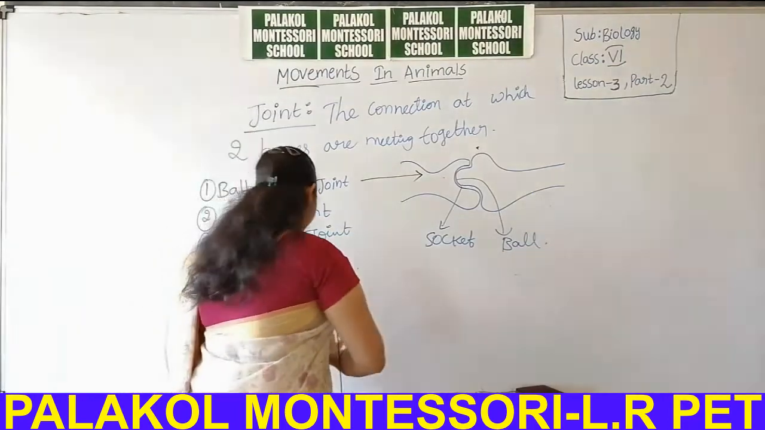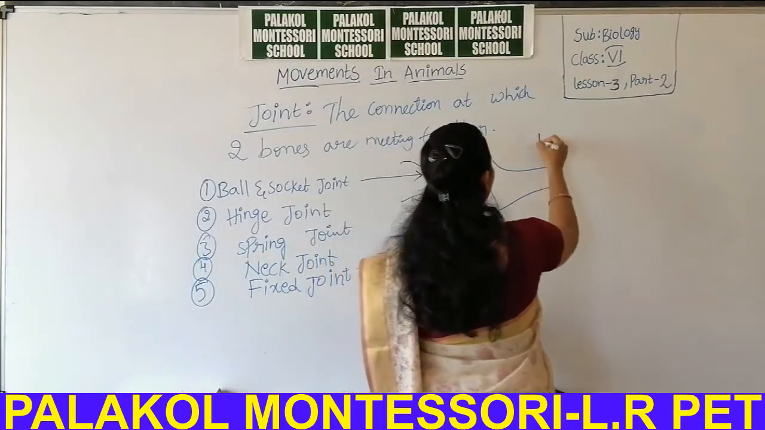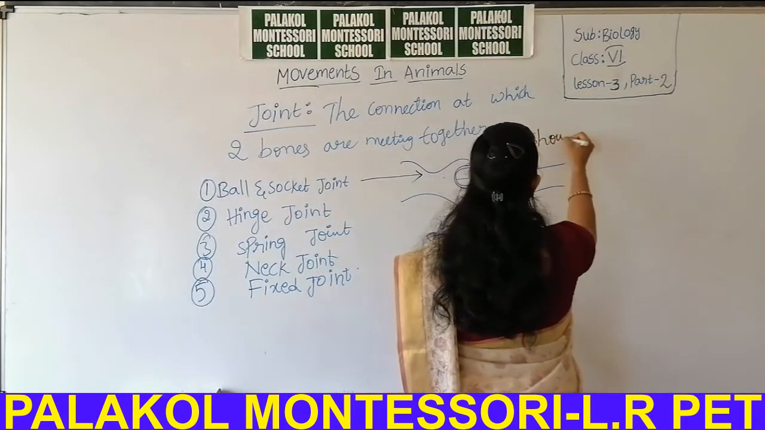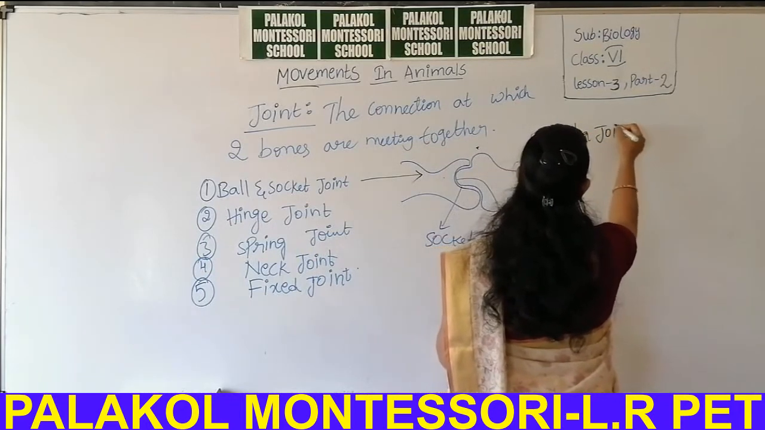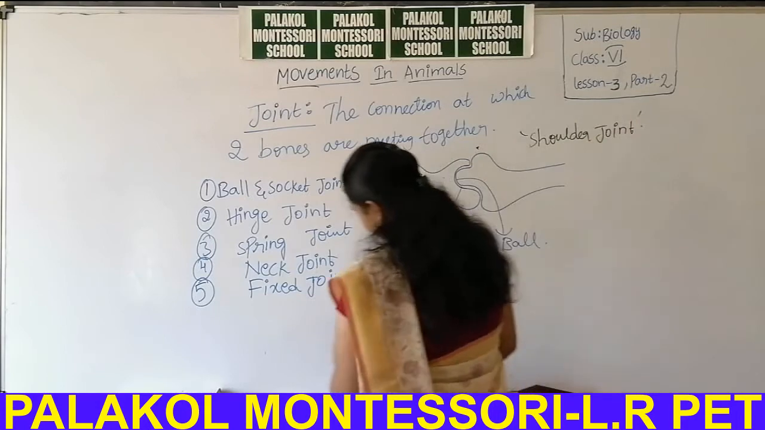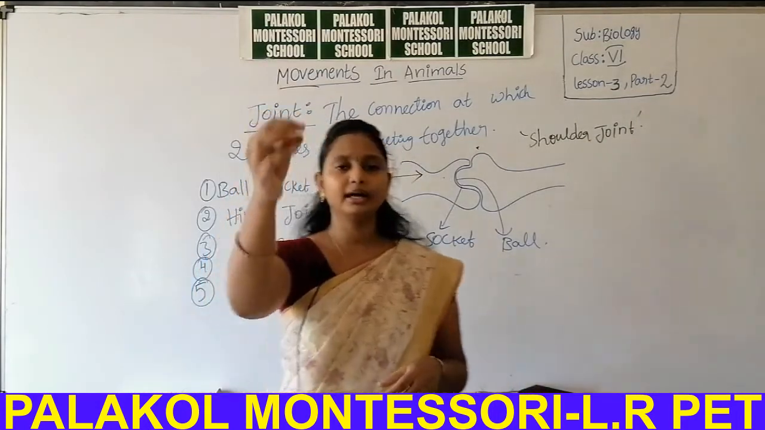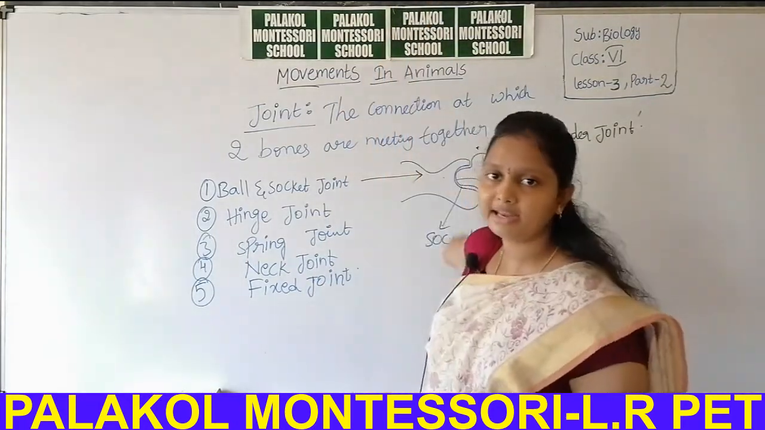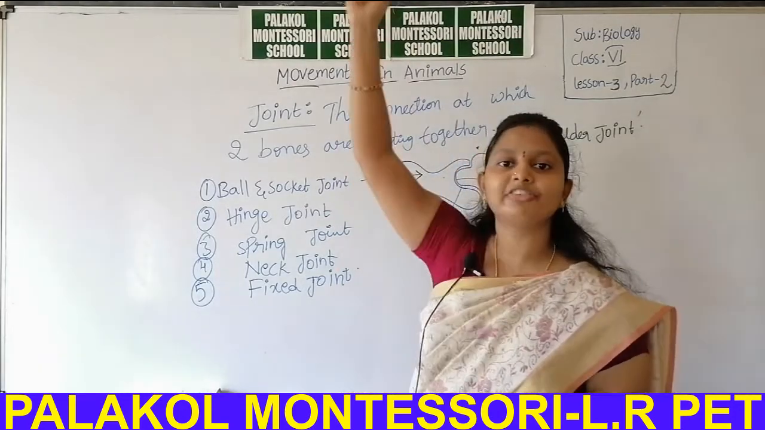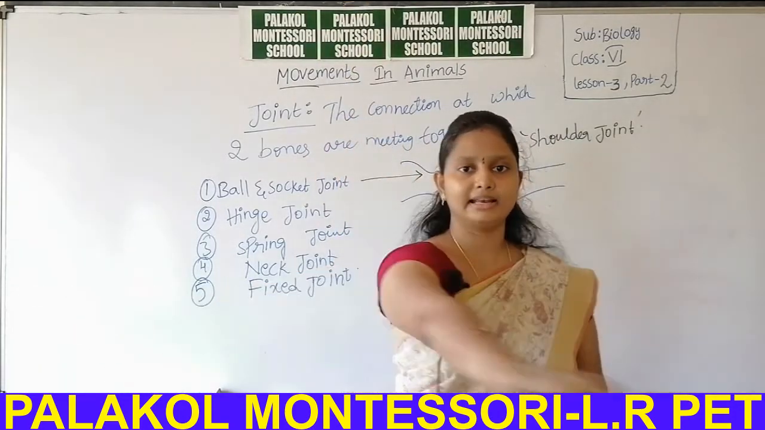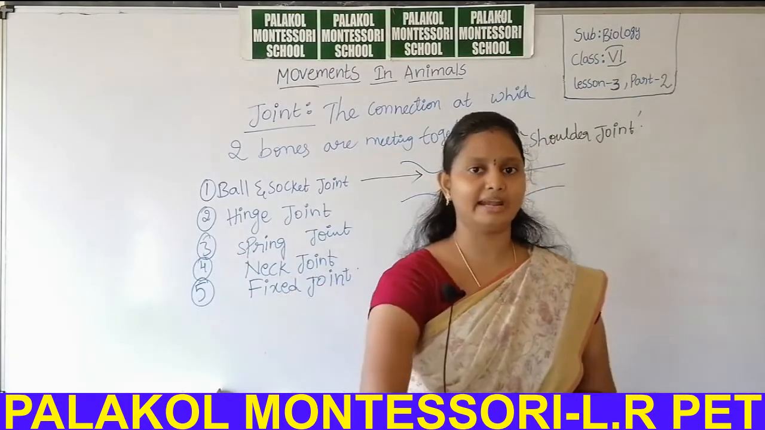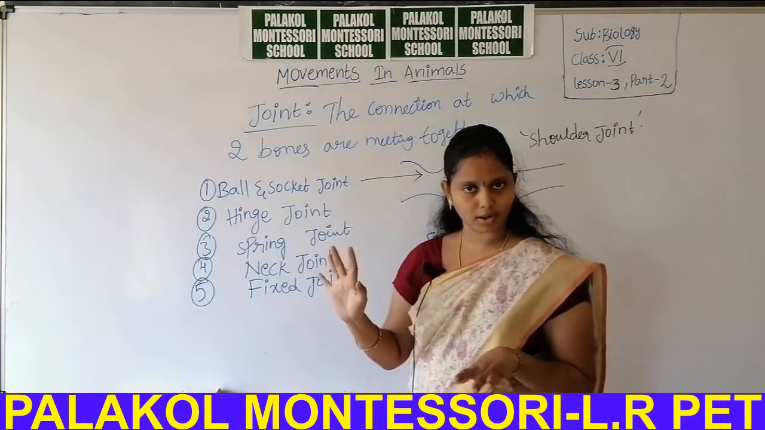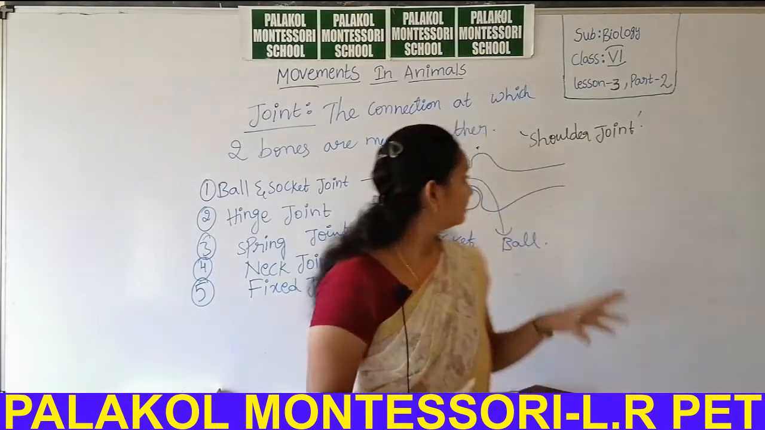So the example for the ball and socket joint is the shoulder joint. That means if you turn your shoulder, if you turn your hand in any direction, 360 degrees of turning, okay, like that in any direction you can turn your hand. That's why this joint is named ball and socket joint. The example is the shoulder joint.